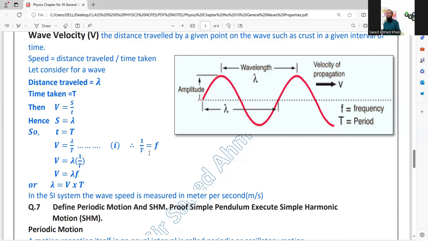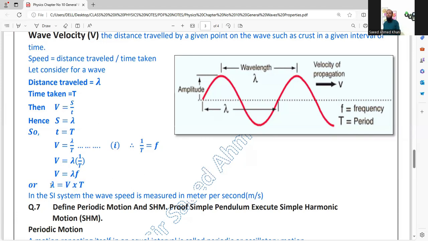Now in the above we have read 1 upon T is equal to frequency, meaning F. So we replace 1 upon T by F. So our equation becomes V is equal to lambda F. If we again change this F into 1 upon T, then V is equal to lambda multiplied by 1 upon T. So that equation again we can prove lambda is equal to V multiplied by T. That is the derivation of wavelength or calculating the wave speed.